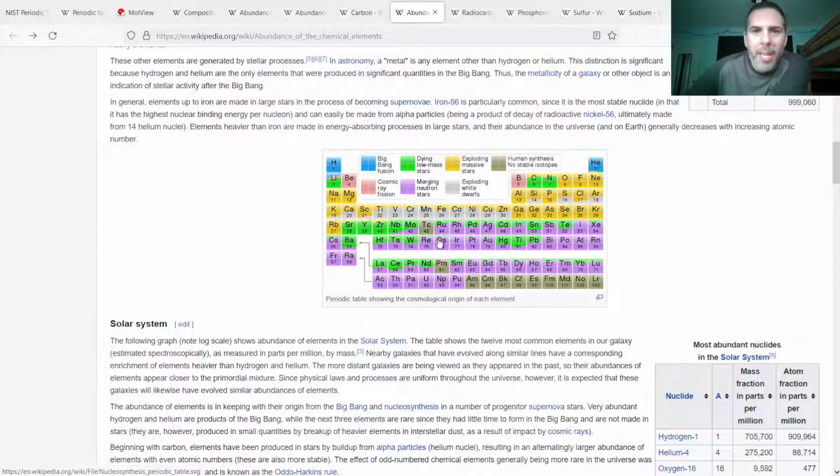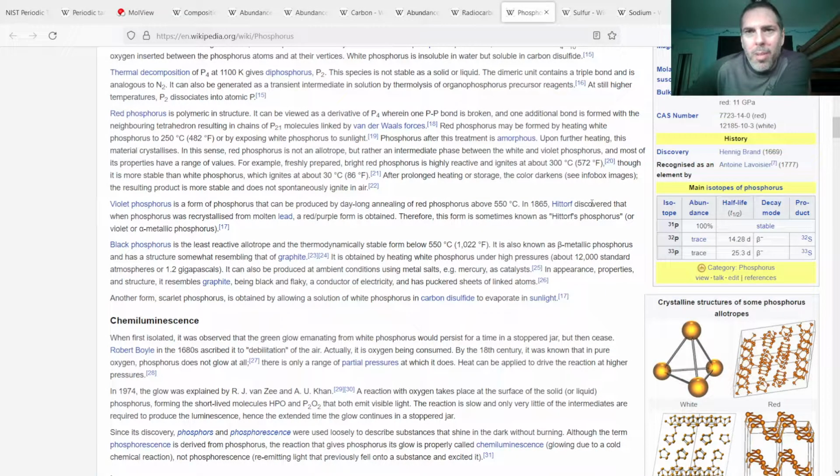So the table I just showed you isn't complete. There is a way of making carbon through cosmic rays, which might be such a minuscule amount of it that they didn't show it on the chart here, but it is the source of radioactive carbon. So a couple other radioactive elements, phosphorus.